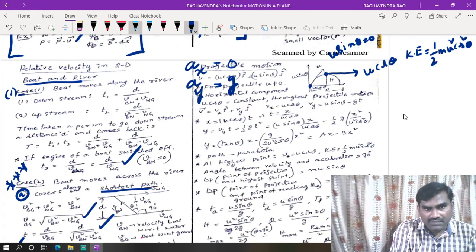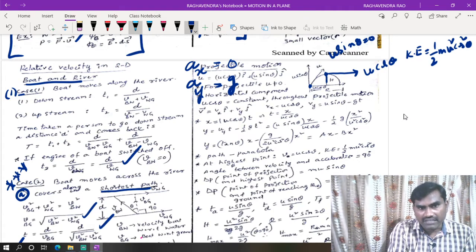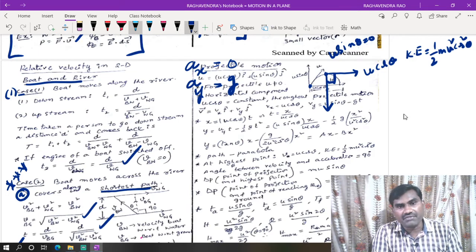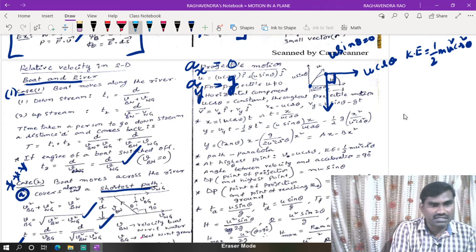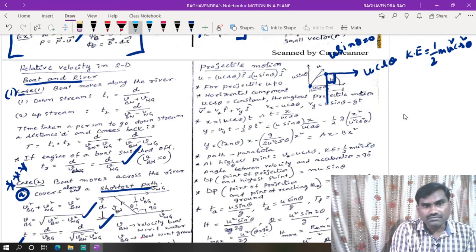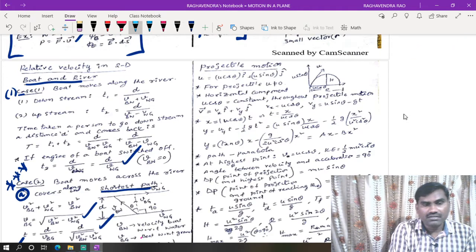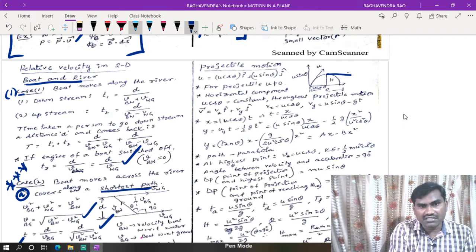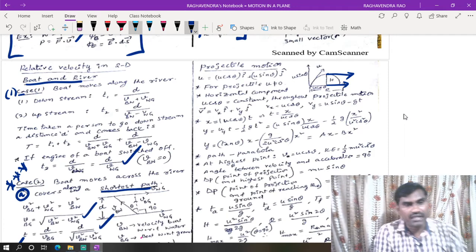Now at this point, the horizontal component of acceleration remains 0. Acceleration is acting downwards. Now what is the angle between these two vectors? That means at the highest point, the angle between the velocity vector and the acceleration vector is 90 degree. This question was asked in a previous examination. At the highest point, the direction of the velocity with the horizontal is 0 degree, because at the highest point the velocity is looking like this. This is horizontal, angle is 0 degree. With the acceleration, angle is 90 degree.